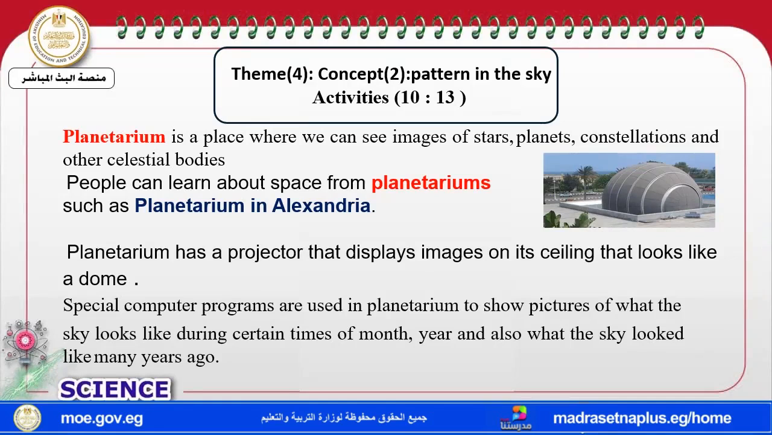I think you studied it in the Connect Plus. You studied the planetarium. A planetarium is a place where we can see images. Yeah, this is a planetarium in Alexandria. It's a planetarium in Alexandria. It's a place where we can what?